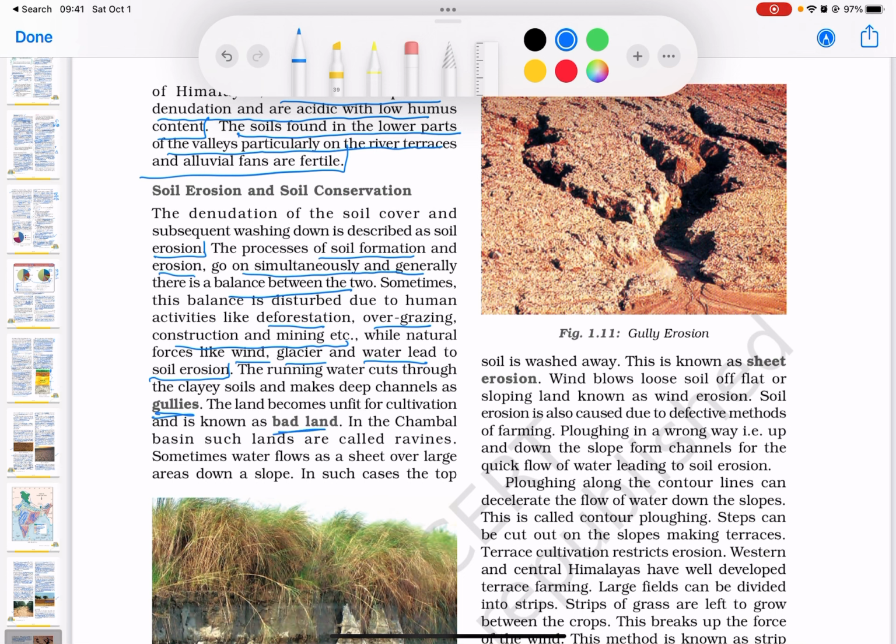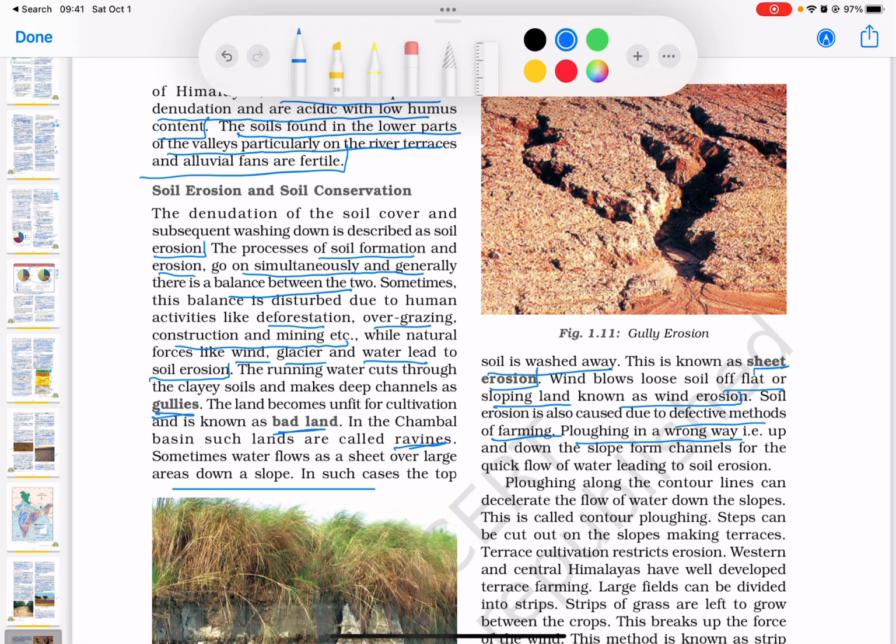In the Chambal Basin, such lands are called ravines. Some water flows as a sheet over large areas down a slope. In such cases, the topsoil is washed away. This is known as sheet erosion. Wind blows loose soil off flat sloping land, known as wind erosion. Soil erosion is also caused due to defective methods of farming.